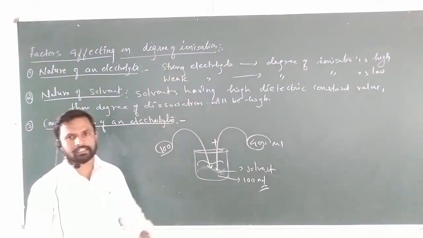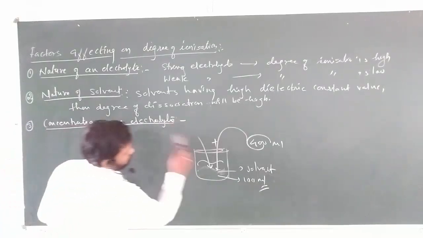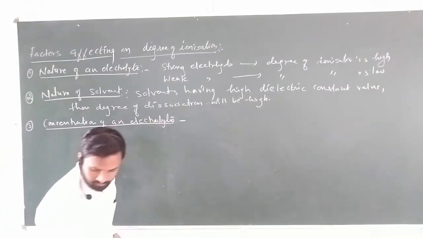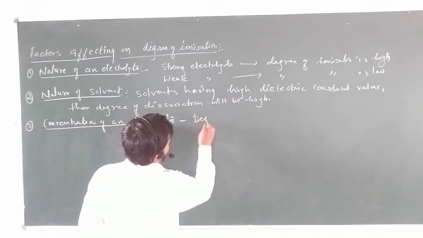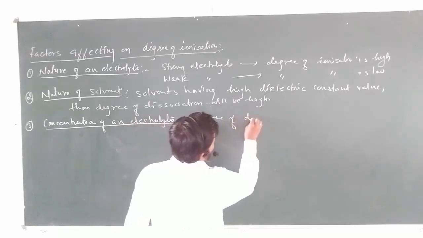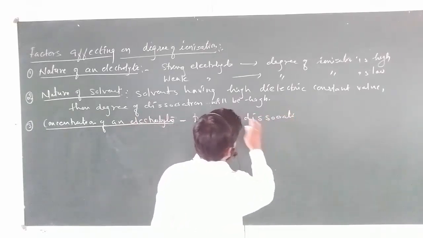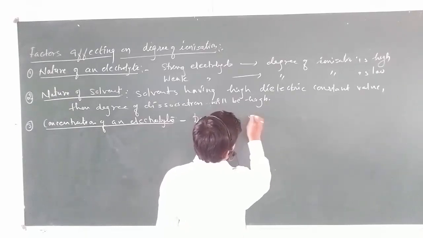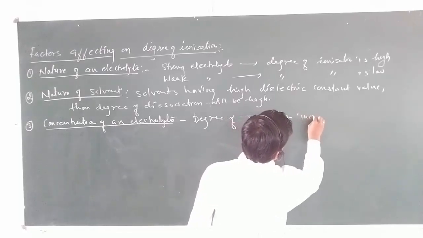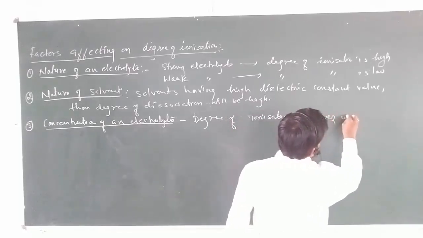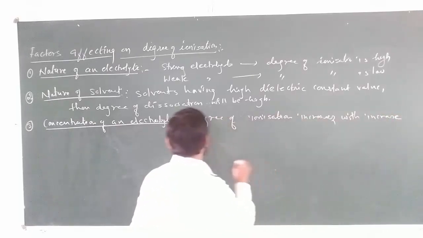If dilution increases, then the degree of dissociation or degree of ionization will increase. Okay. Next, here I will write: the degree of dissociation or degree of ionization increases with increase in dilution.